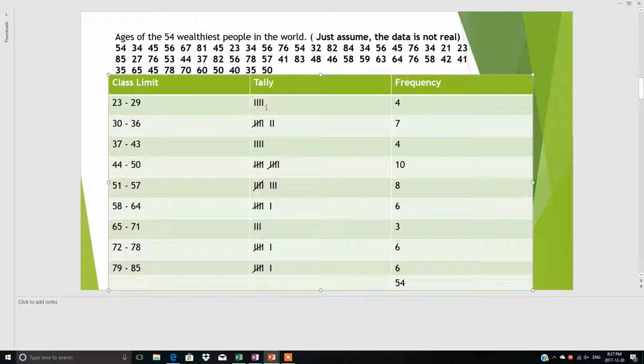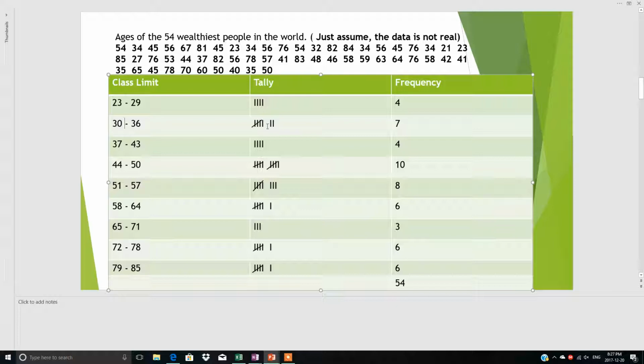But suppose another person belongs to the same range, another person who is 24 years of age. We will not make another line for the fifth one; we will just cross these four lines. This is called the tally sheet, but we will count 5. Then this is the frequency. So see, 1, 2, 3, 4, so 4 people belong to the ages 23 to 29.